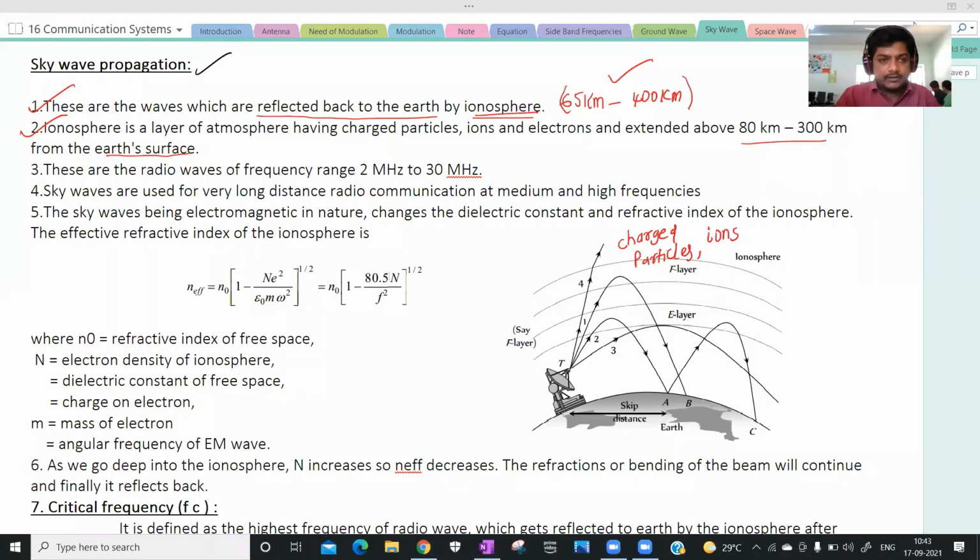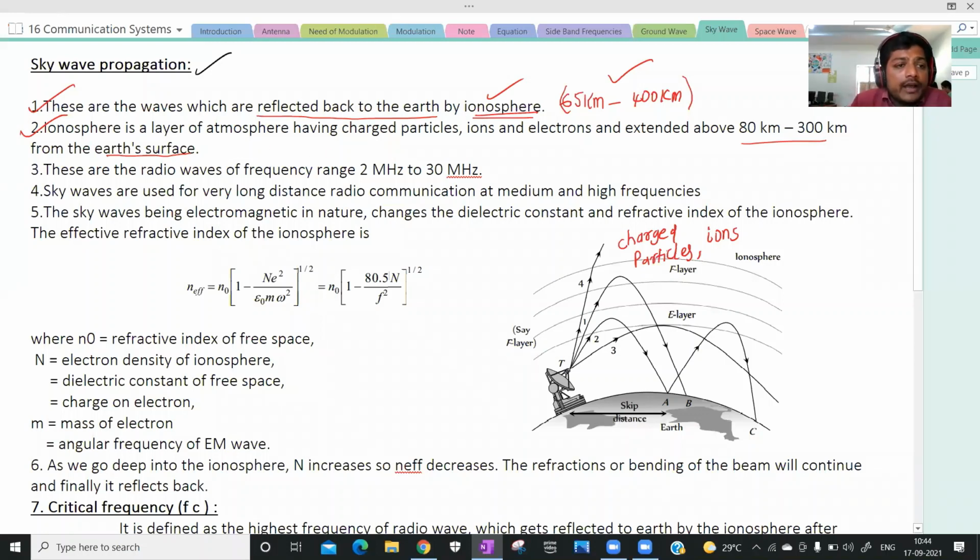Right. Listen. So in this case, sky wave propagation, what happens? The electromagnetic waves are reflected back to the earth by what? By the reflection of the ionosphere.